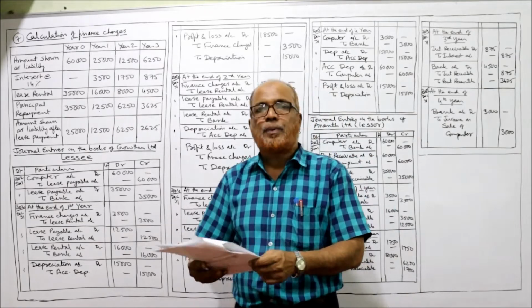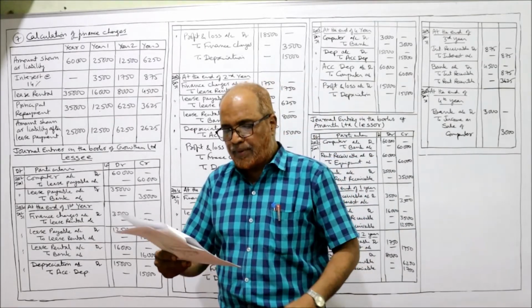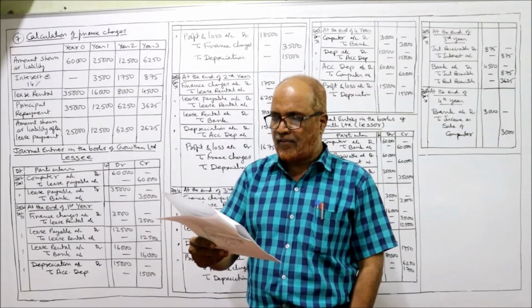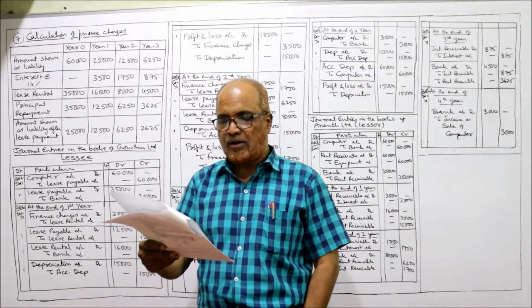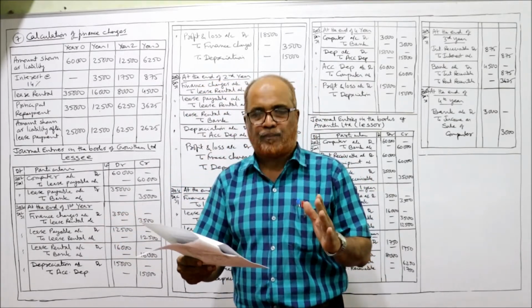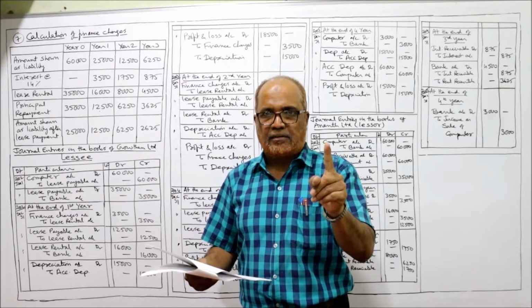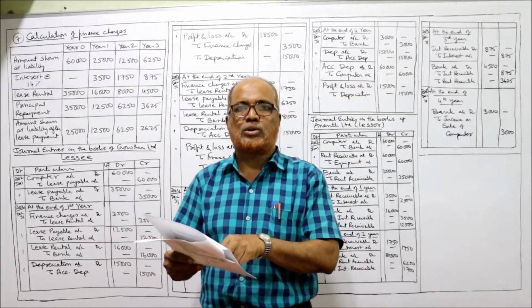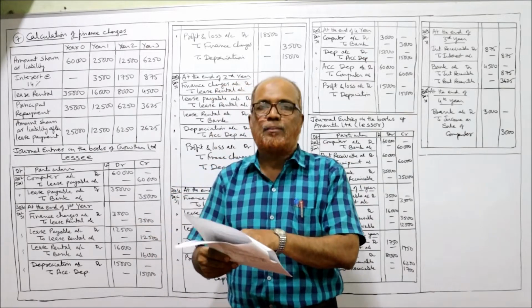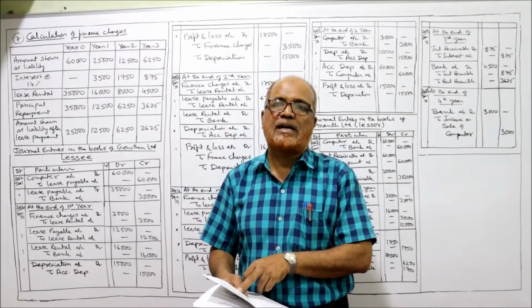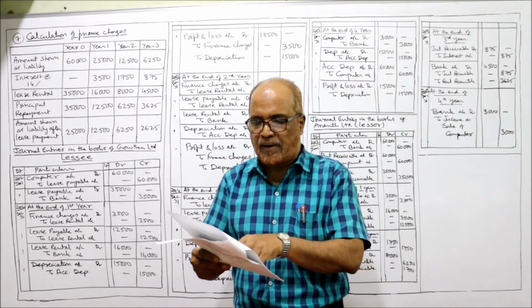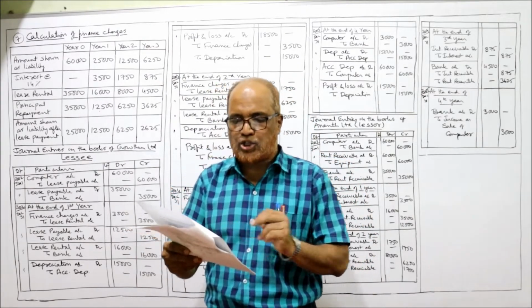So the 7th problem I am reading out, listen carefully. Messrs Gautam Limited acquired a Pentium 4 computer on lease for 4 years from Messrs Anant Limited on January 1st, 2002. So Gautam Limited is the lessee, Anant Limited is the lessor. The date of agreement is 1st January 2002. The fair value of the computer is 60,000. The cost of the asset is 60,000. Messrs Gautam Limited and Messrs Anant Limited spent 1,000 and 1,100 respectively on negotiating the lease.